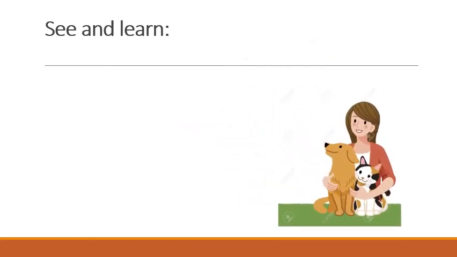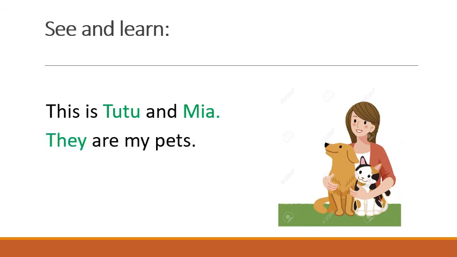See this girl? She is having two pet animals. This is Tutu and Mia. She is telling the names of her pets, Tutu and Mia. They are my pets. Now more than one animal is there here. So she is using the word they. They are my pets. Okay.